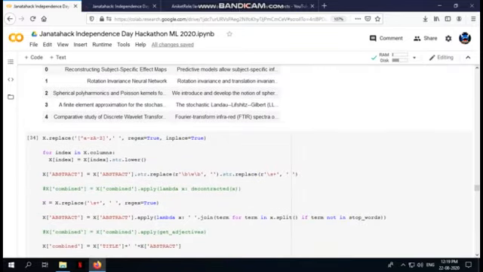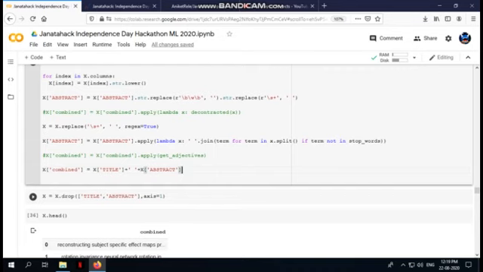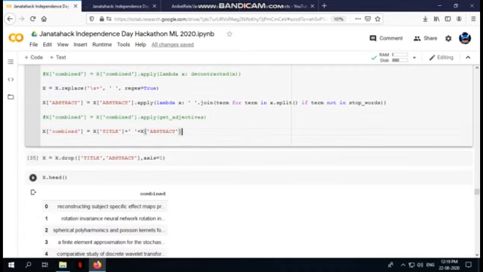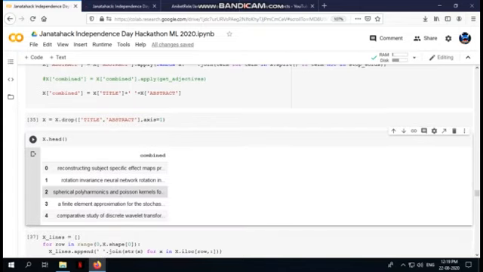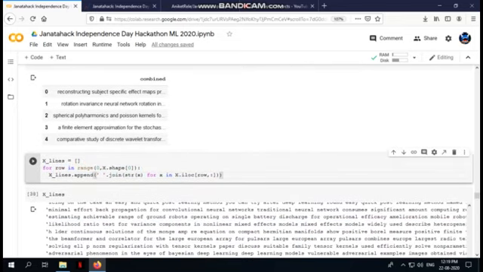Okay, so similarly all the steps I have done for the whole x data, that is, I have removed the punctuations, I've taken the data and converted it into lowercase, I've removed all the stop words and the single letter words and all the multiple spaces, and I've combined the title and abstract into a combined column. And similarly I've dropped the title and abstract from the x data. So again our x data has only the combined column. So similarly I'm going to make another list for the x data, and we are going to append each and every row to each and every element of the list.